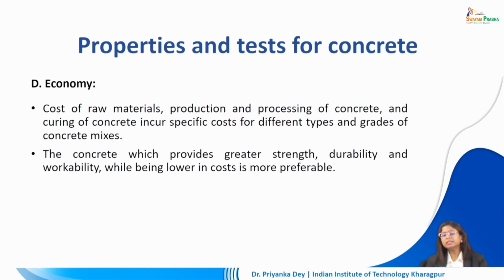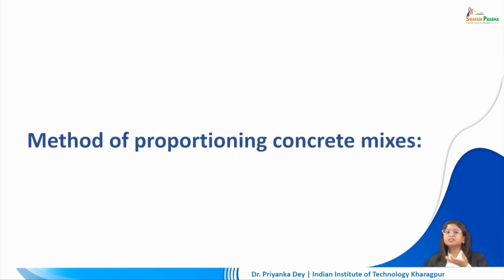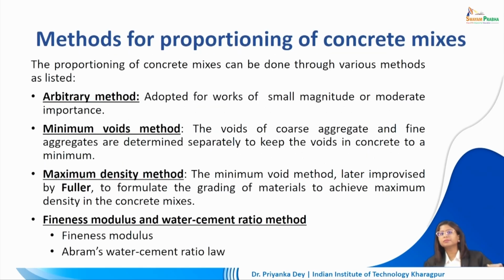So in totality we want to ensure that whatever purpose we are going for, the concrete mix that we are generating should be able to provide us the best characteristics with the least amount of expenditure. Now there are various methods of proportioning the concrete mixes. It is very important that we proportion our concrete mixes. I'm sure we've all learnt about 1:2:3, or 1:2:4, something which is basically proportioning our concrete into its constituent parts. Now every application has a different proportion. IS codes tell us what is the right proportion in which we can take a certain concrete mix for different applications.